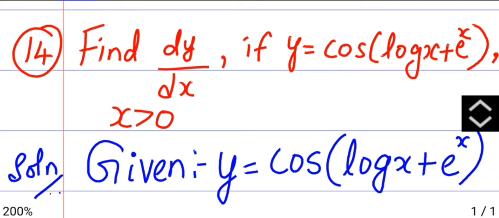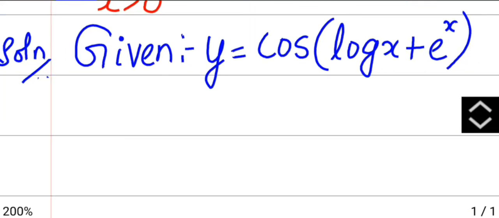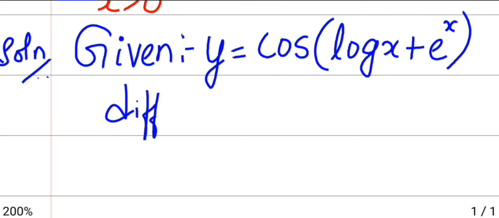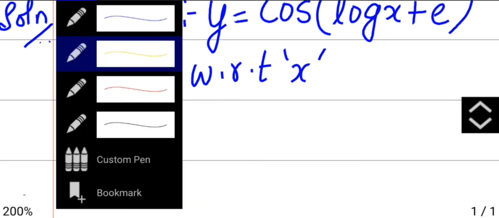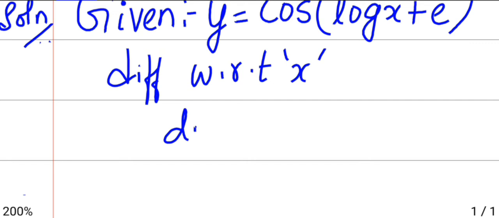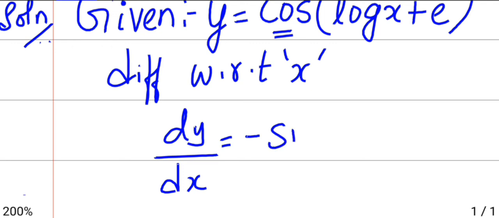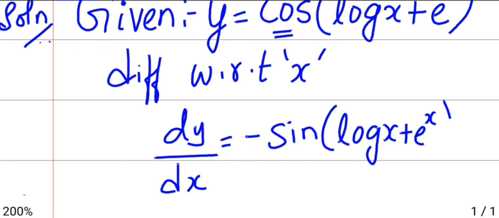The next one, 14th question: find dy by dx if y equals cos of log x plus e power x. You have to differentiate one time. So differentiating with respect to x, again we are using chain rule, since you have here 3 terms. First, differentiating with respect to x, we get dy by dx is, differentiation of cos is minus sine, and the remaining terms write as it is. Now in the place of x we have the extra term.